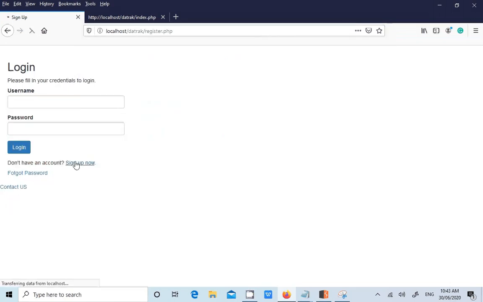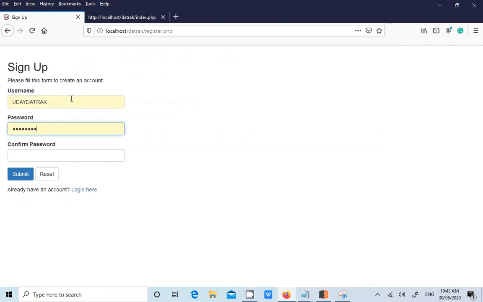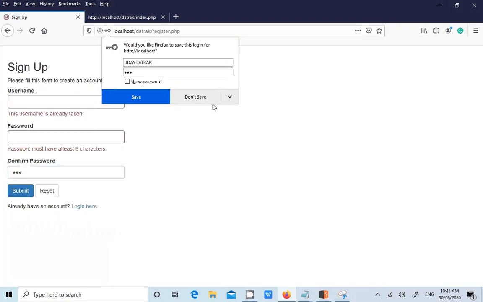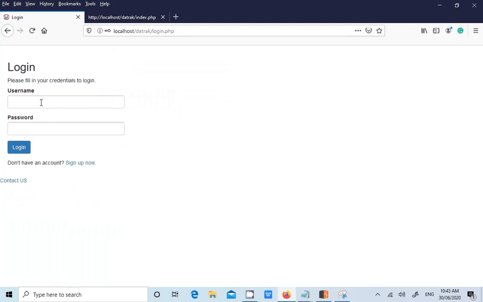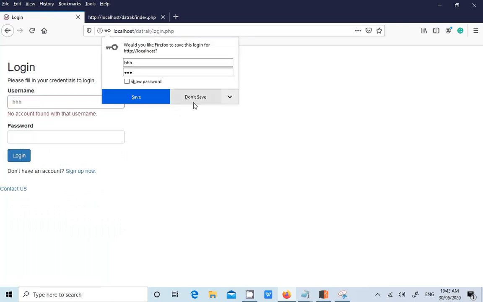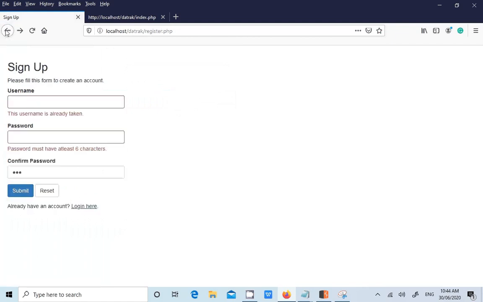and sign up. I registered and then I try to log in. Not found. Then there was one forgot password page.